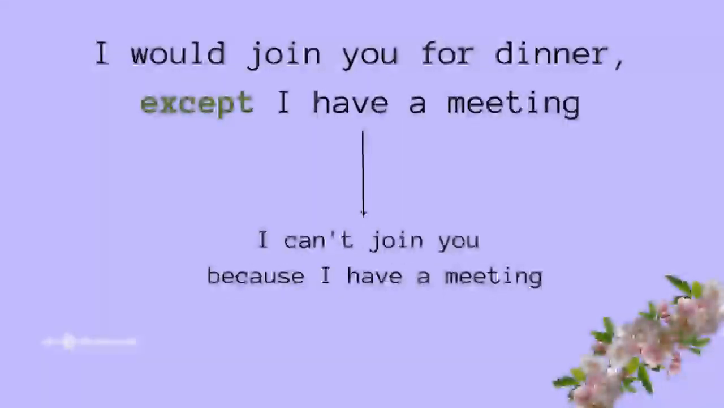I would join you for dinner, except I have a meeting. So this is basically a formal apology for saying no. So instead of giving a direct no, you can simply say I would join you for dinner except. You can use except in your apology, alright? Because the meaning of the sentence shows that you really want to join, but it is not possible. Why? Because of the meeting. Except I have a meeting.